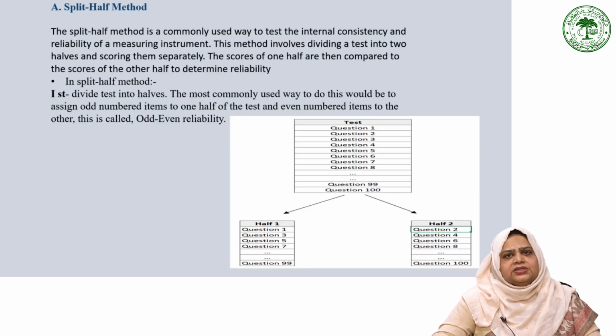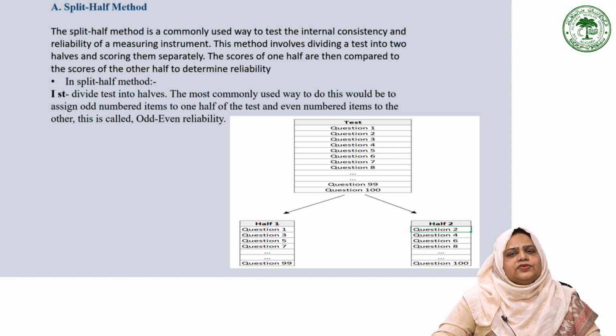There are different methods to measure internal consistency reliability, and the split half method is one of the commonly used methods to test the internal consistency and reliability of measuring instruments. This method involves dividing a test into two halves and scoring them separately. The scores of one half are then compared to the scores of the other half to determine the reliability of the test. To divide the test, odd numbered items are assigned to one half and even numbered items to the other half. This is known as odd even reliability.